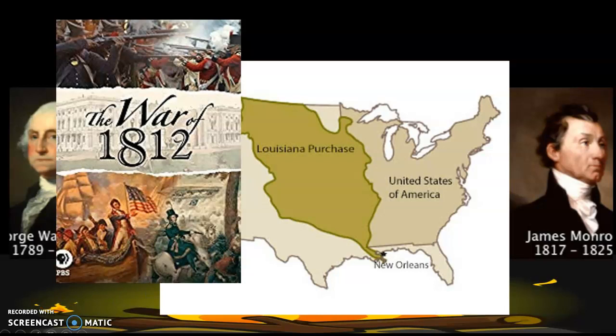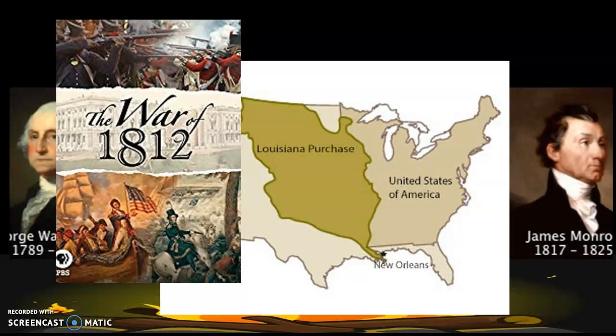Next, we get Madison, so another figure during the Revolutionary War, and his presidency. What happens during his presidency is the War of 1812, the second war with Britain. Britain tries to come back and take back the Americas from America, and we go to war with them, and it kind of ends in a stalemate, and both sides just agree, hey, we're just going to go back to the way things were before this war.